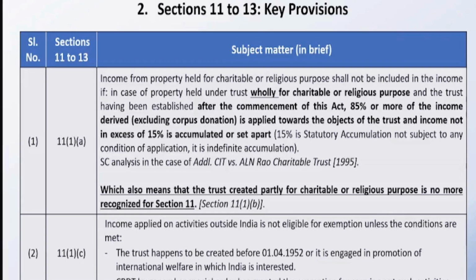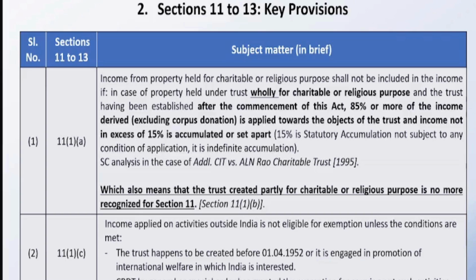15% statutory accumulation. And that accumulation is for perpetuity. So that is 11(1)(a) for you. You have to spend 85% towards the objects of the trust, and the rest of the 15% can be carried over for your future objects or future promotion of the activity or the objects which are covered by your constitutional document. So that is about 11(1)(a).